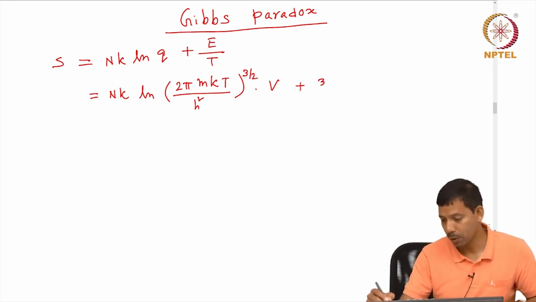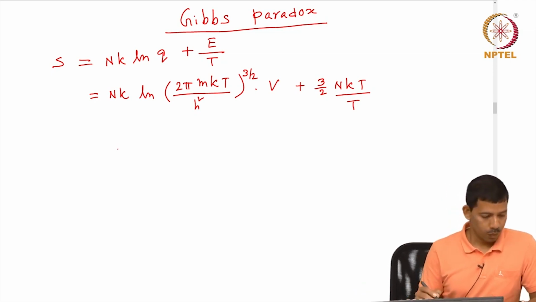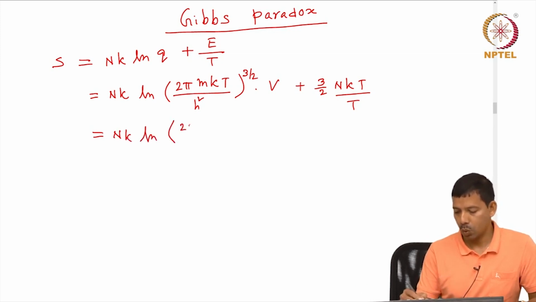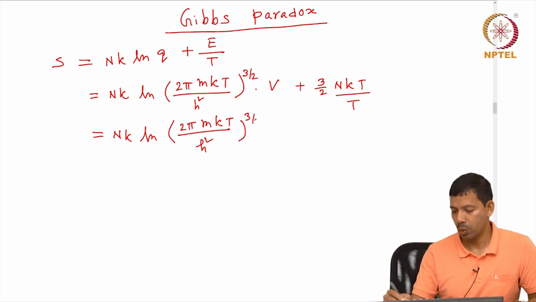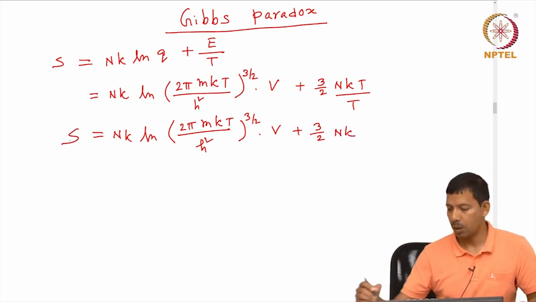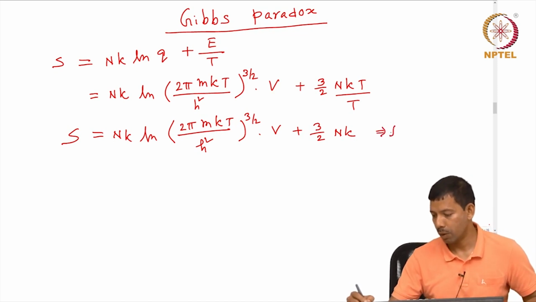So, therefore, 3 by 2 NkT divided by T. So, which is Nk ln (2 pi mkT divided by h square)^(3/2) V plus 3 by 2 Nk. This is the entropy for the monoatomic gas system.